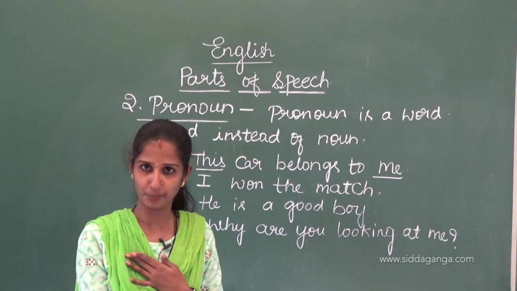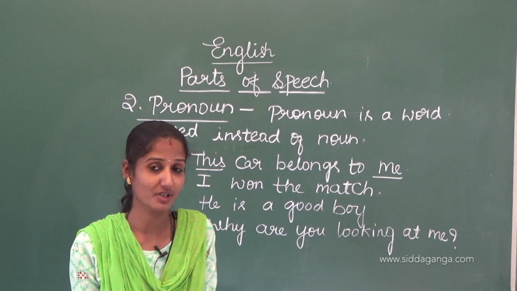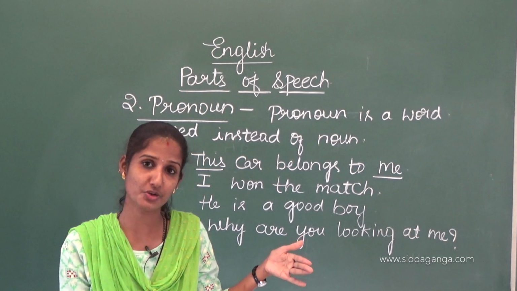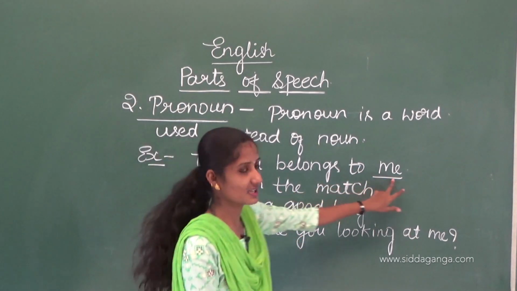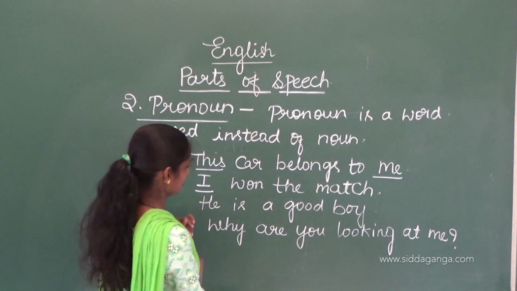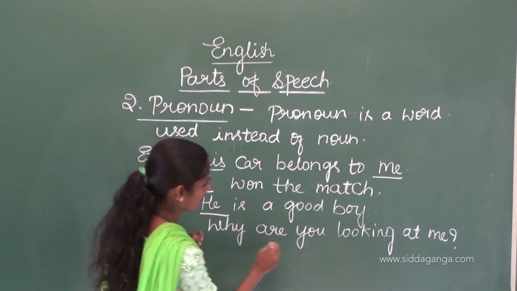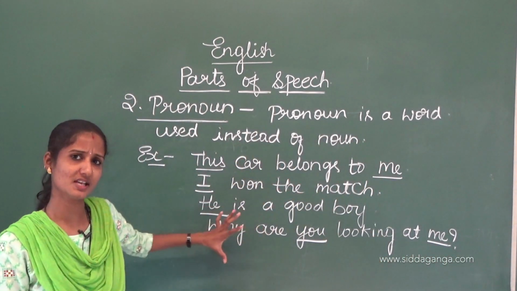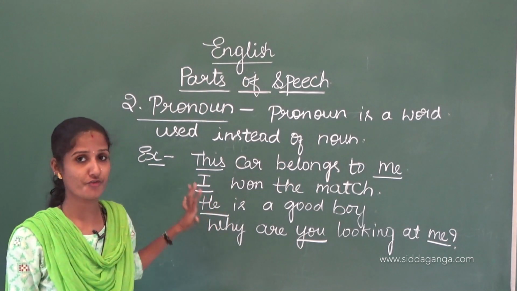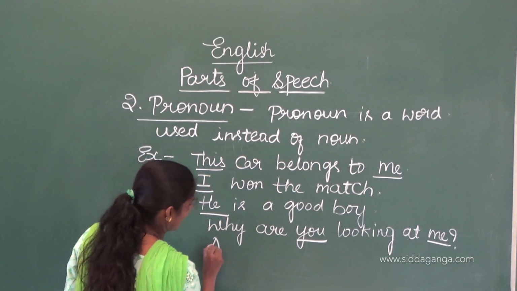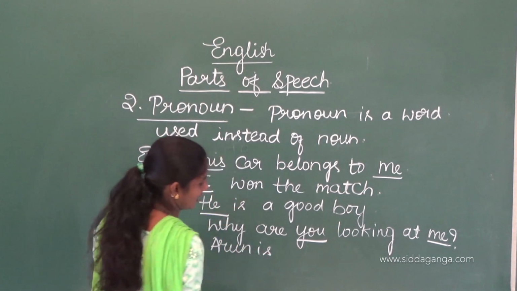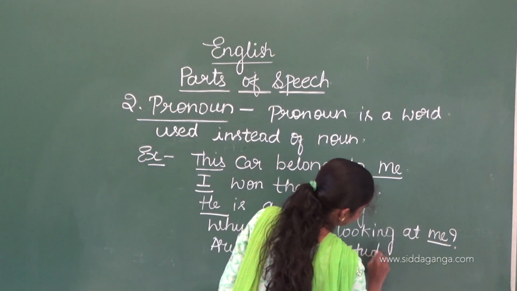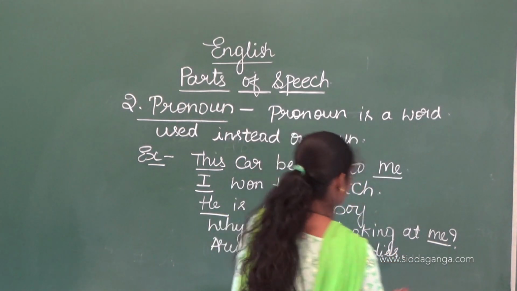I scold you. I is a pronoun, you is a pronoun. There I have not used any noun. Instead of using any name, we can use a pronoun. So me is a pronoun, I is a pronoun, he is a pronoun, you is a pronoun. These are the examples of pronoun. These words are used instead of noun. Example, Arun is good in studies.